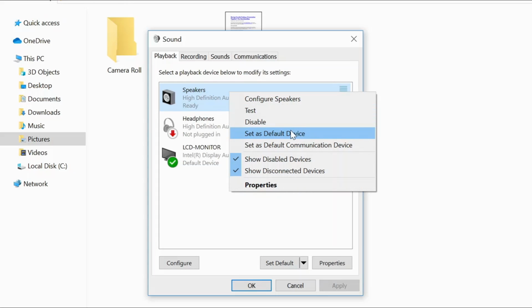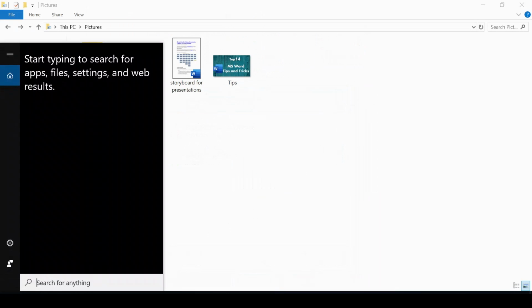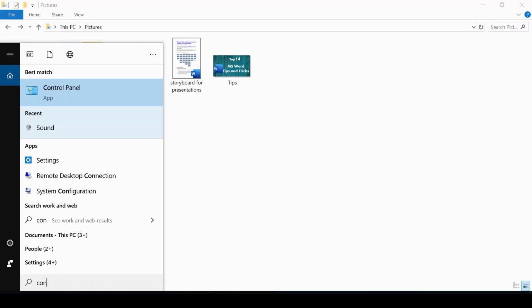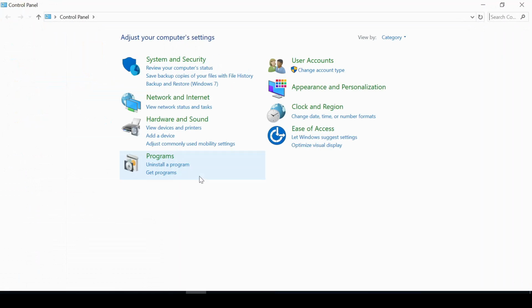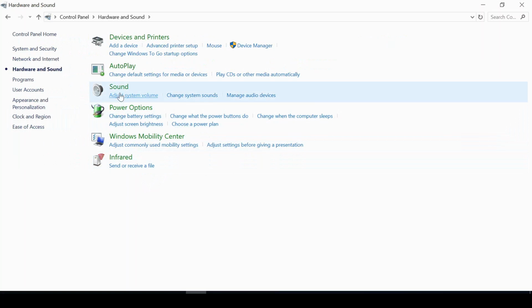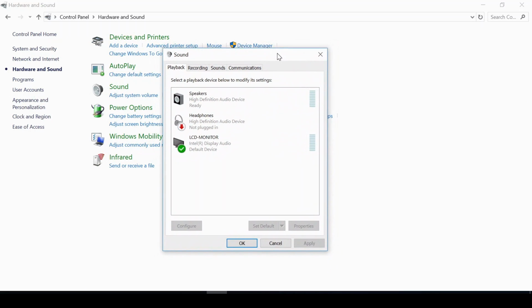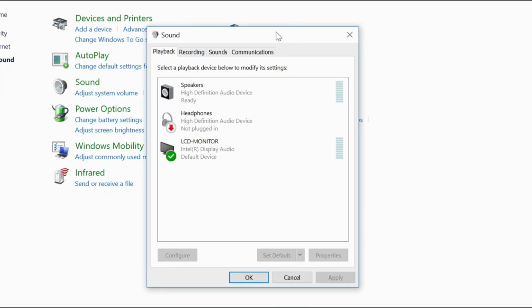All right, another way to have access to this, I'm just going to close this, is go to the search button and go to control panel. So that's another way you can do that. Once you are in the control panel, you go to where you have hardware and sound. Click on that hardware and sound, and that is the sound. Click on sound. Okay, again we are back to the dialog box. All right, that's the second way to do that.